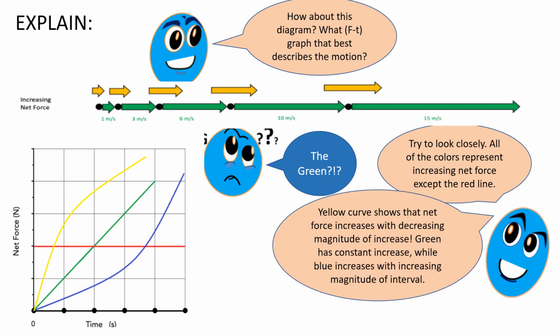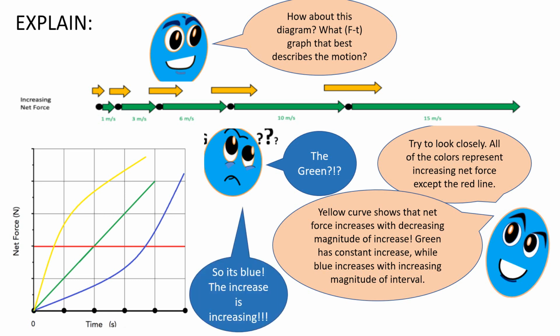Yellow curves show the net force increases with increasing magnitude of increase. Green has constant increase, while blue increases with increasing magnitude of interval. So it's blue. The increase is increasing. That's correct. Probably.